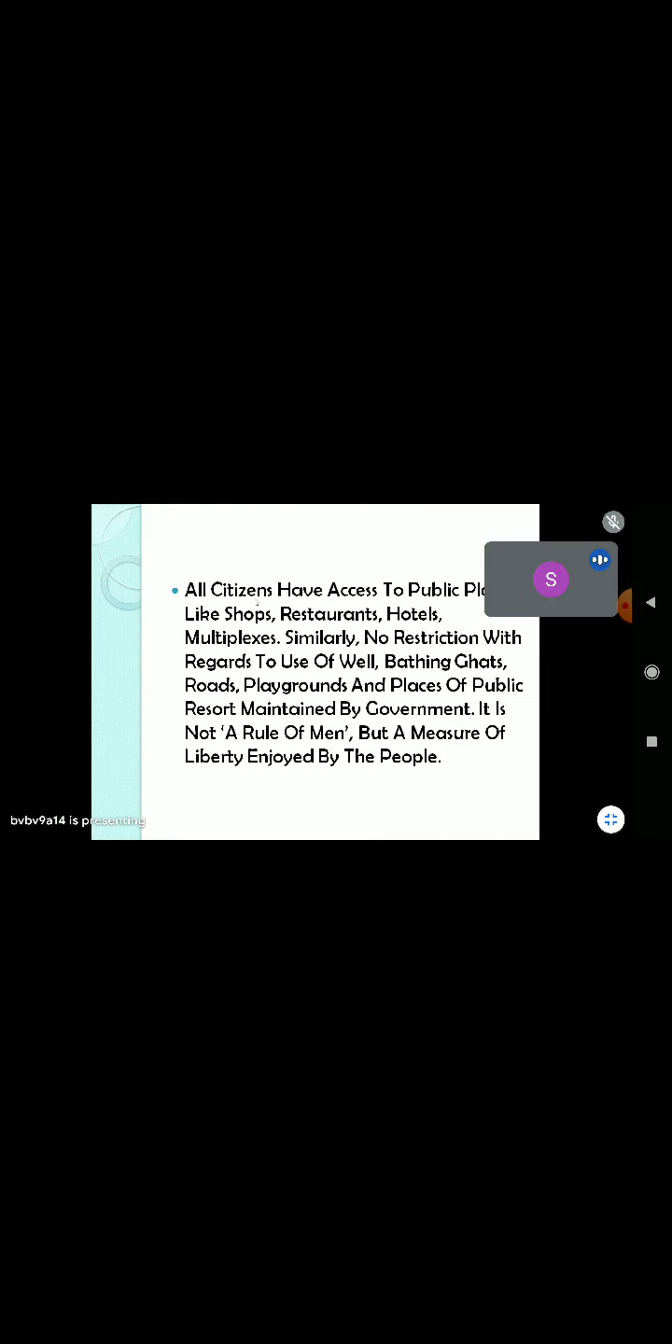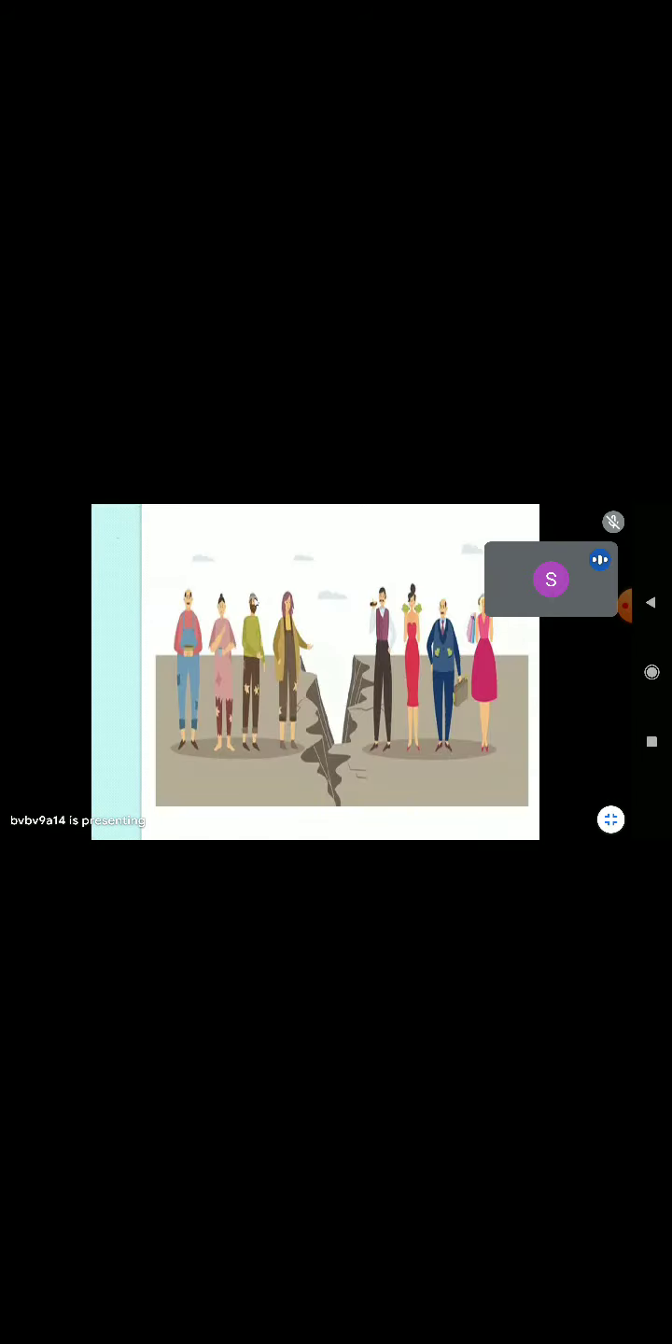All citizens have equal access to public places like shops, restaurants, hotels, multiplexes. No restrictions will be kept for certain groups of people. It is not a rule of men but a liberty enjoyed by the people.